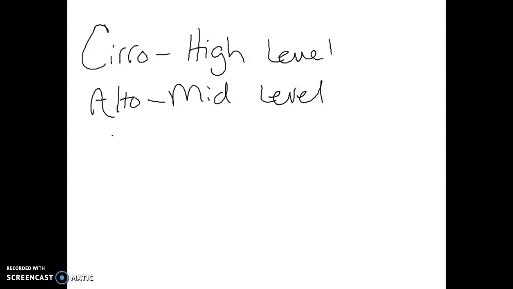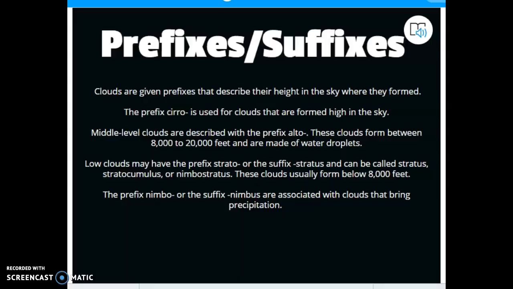And then we have strato, which is our low-level clouds. So we have cirro, alto, and strato, three different cloud types that form in different places in the atmosphere. Cirros form very high in the atmosphere. Altos form in the middle, and the strato clouds are very low-lying clouds. So why is that important?